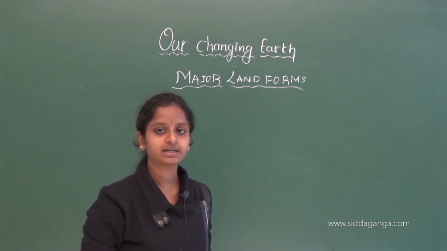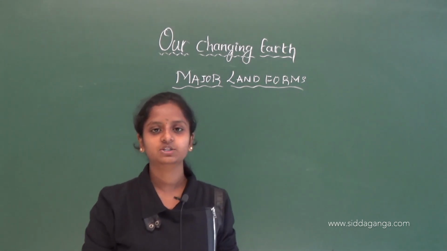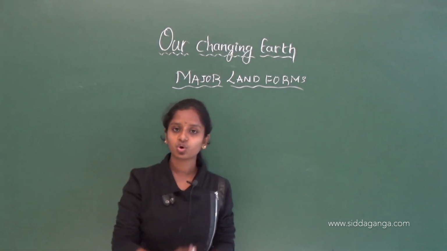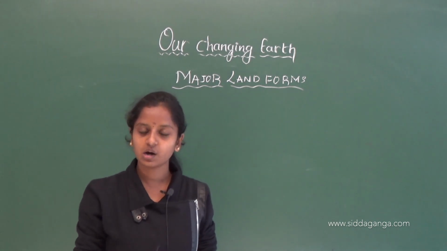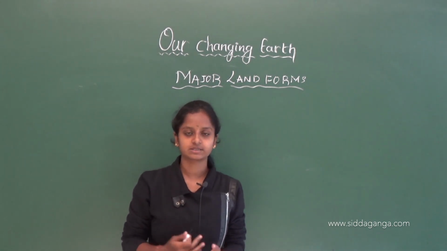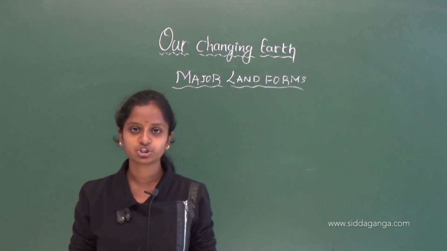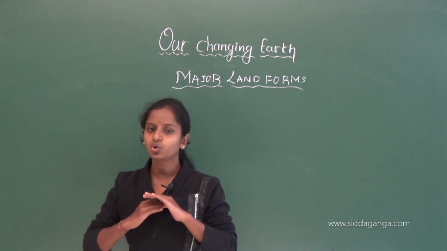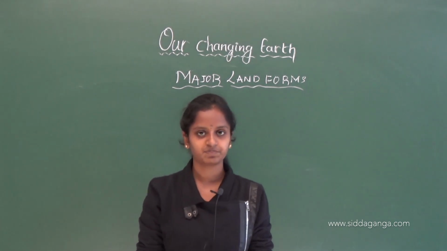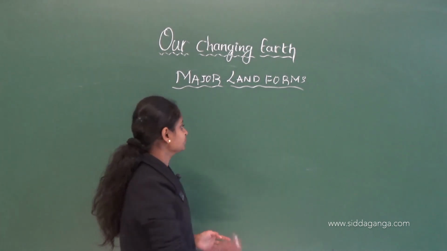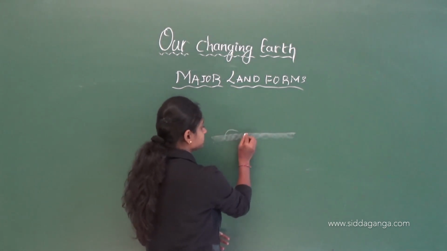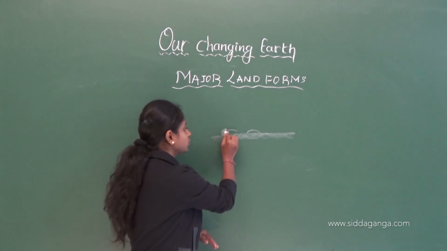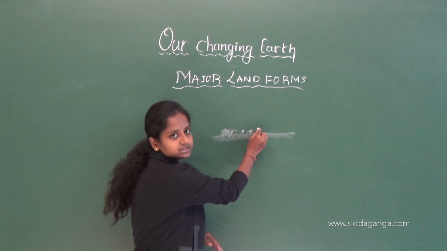Okay. First of all, let me tell you, our land is eroded or worn out. Our land is worn out by many kinds of things. That is, it may be erosion or it may be weathering. These phenomena will wear away our land surfaces. Understood? Yes, let me tell you. This is our land surface, right? On the land surface, we have soil, stones, sand, silt, etc.